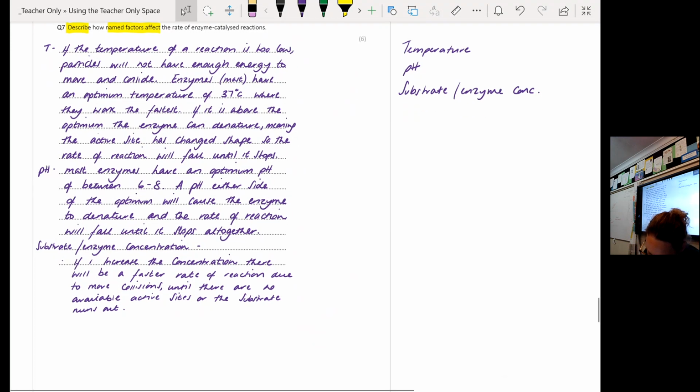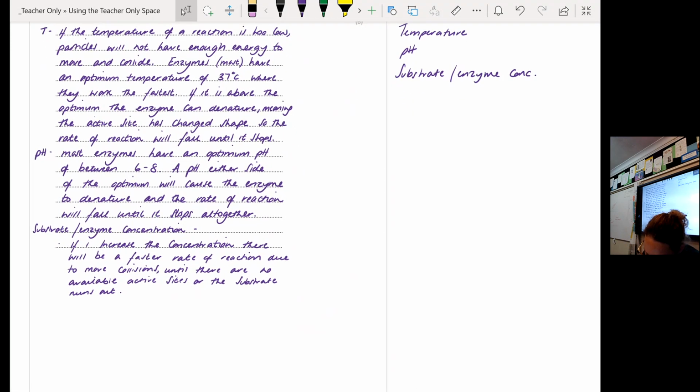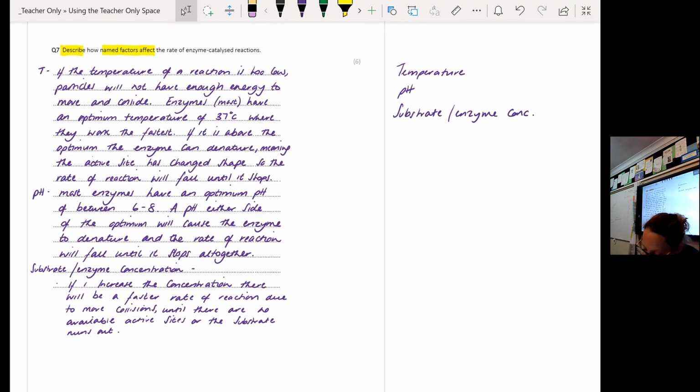For substrate and enzyme concentration, if I increase the concentration, there will be a faster rate of reaction due to more collision. That's 1 marking point for concentration. Until there are no available active sites or the substrate runs out. That's the 2nd marking point for concentration. Now, to get 6 marks, I only need to have 2 of those detailed factors, okay? That is what I'm expecting you to write. That is a model answer for all 3 factors, described in detail.